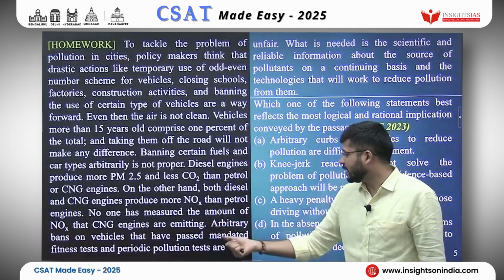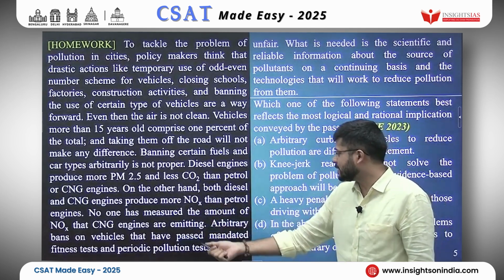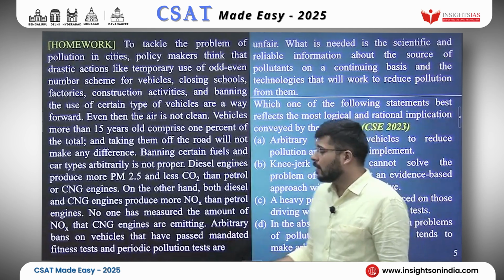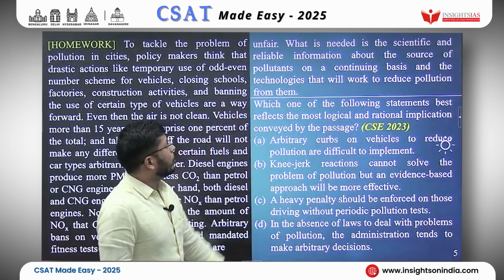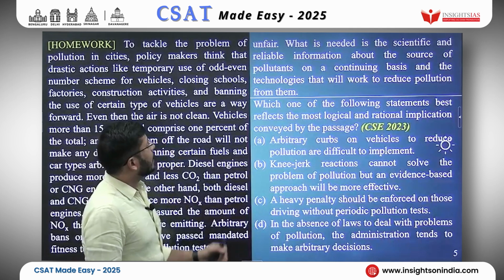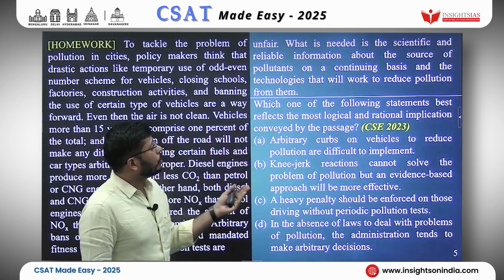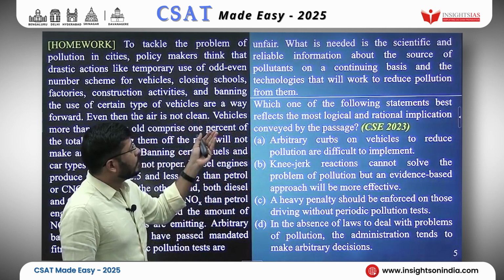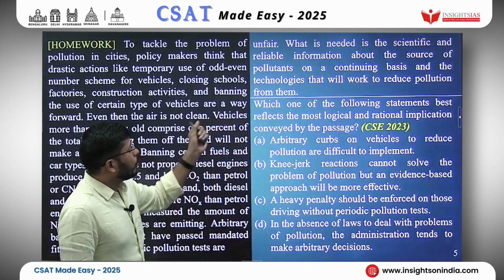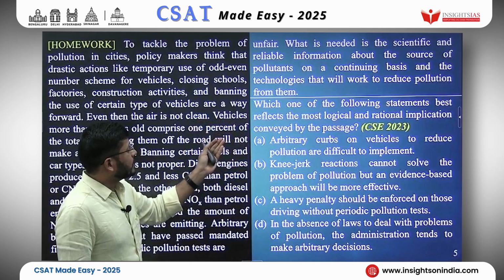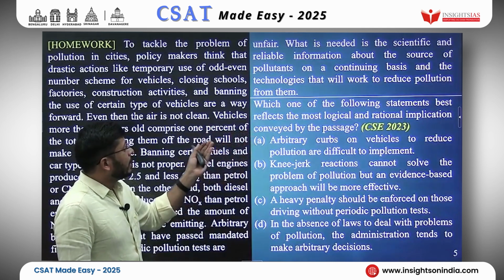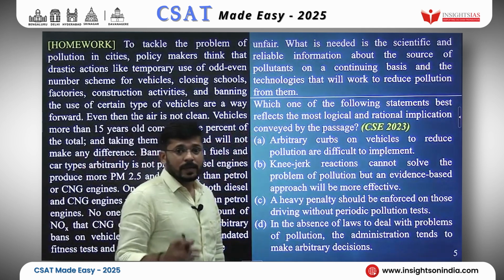Arbitrary bans on vehicles that have passed mandated fitness tests and periodic pollution tests are unfair. What is needed is the scientific and reliable information about the source of pollutants on a continuing basis, and the technologies that will work to reduce pollution from them. Which one of the following best reflects the most logical and rational implication conveyed by the passage?